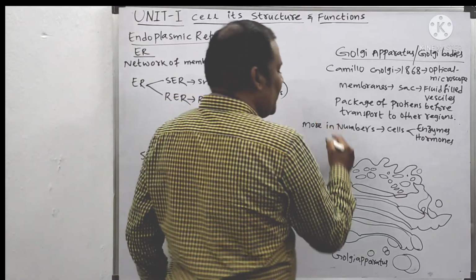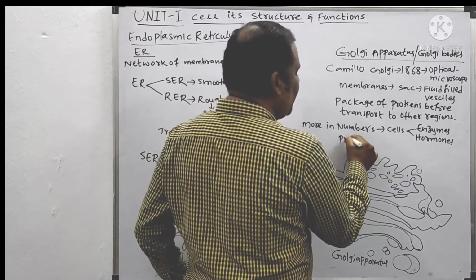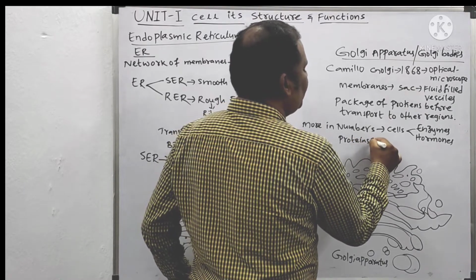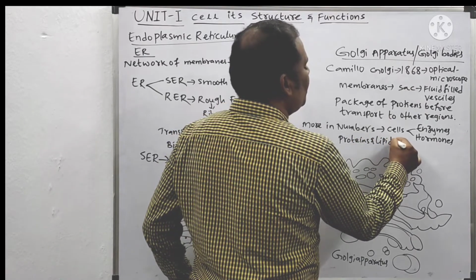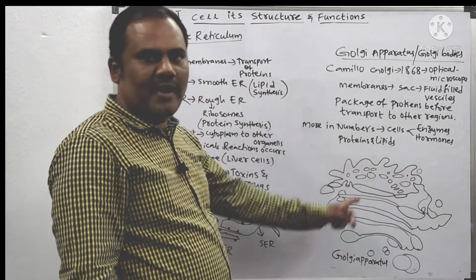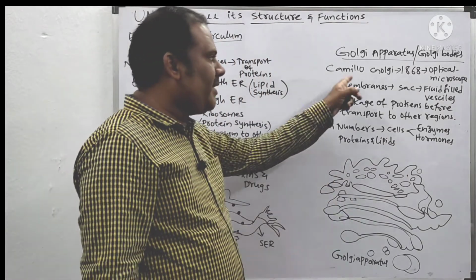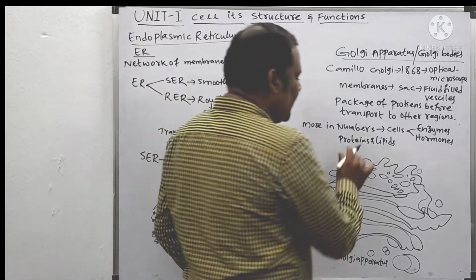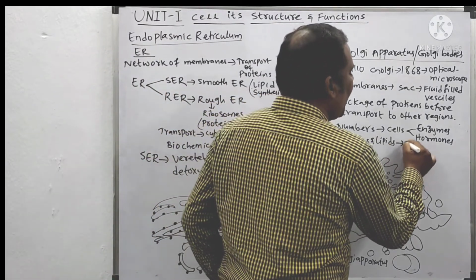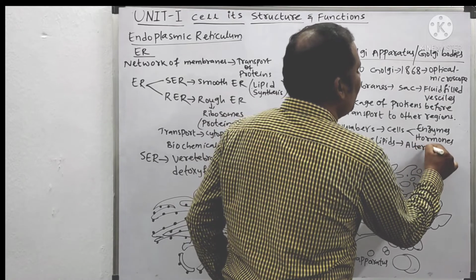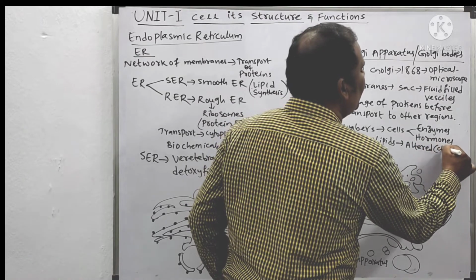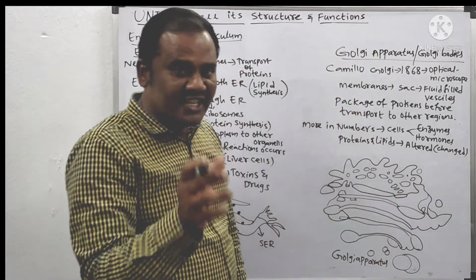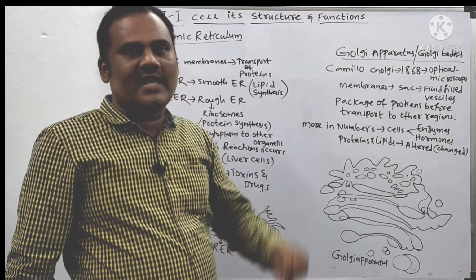Another thing is that the proteins as well as the lipids which have been produced by rough endoplasmic reticulum and smooth endoplasmic reticulum will be transferred to the Golgi apparatus, and thereby, especially the proteins, will get slightly altered. Altered means changed their nature. And after changing their nature, they are sent to the cell membrane.